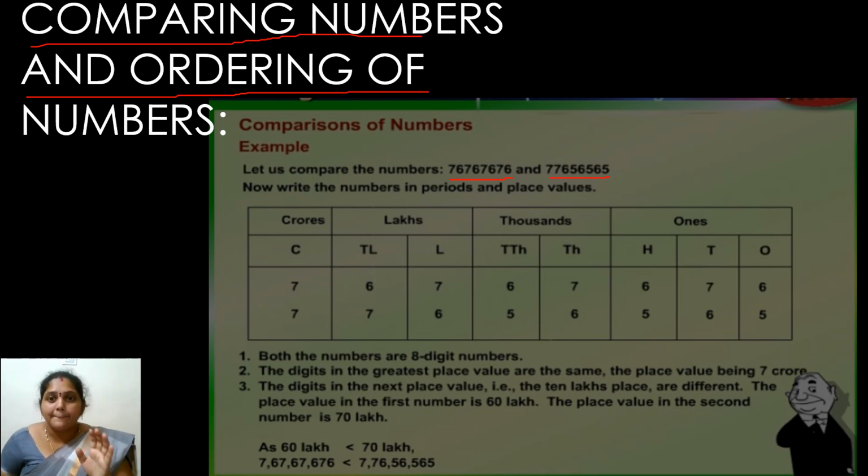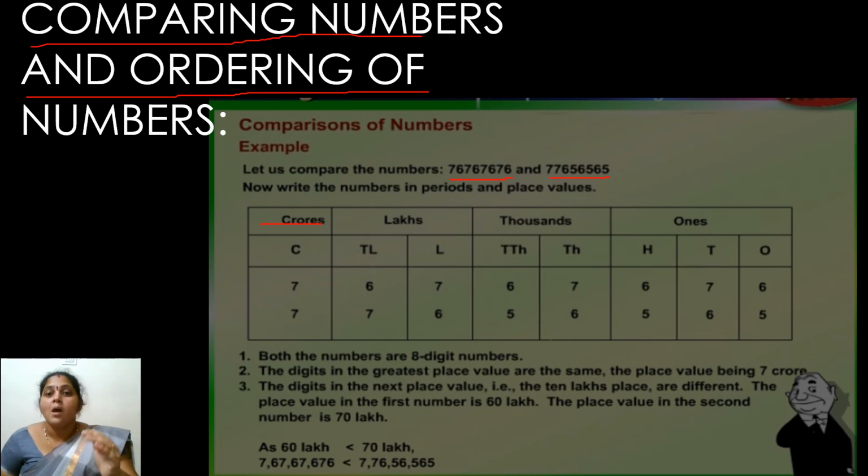So I have to compare these two numbers by writing them in table form. I have only 8 digits, so I have taken my table till crores itself. 8 digits consist only till crores, not 10 crores. Now I have to write the example numbers I have taken in the place values. When I write, my table will appear in this form: crores, 10 lakhs, lakhs, 10 thousands, thousands, hundreds, tens and ones. I have written both the numbers in the table.